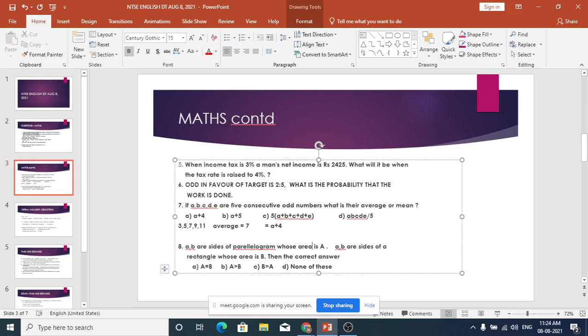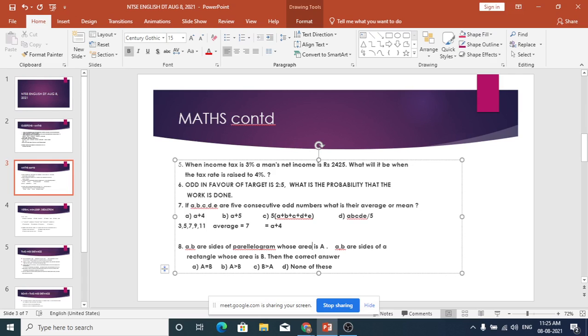Okay, no problem. They say there is a parallelogram and there is a rectangle. In a parallelogram you have length and breadth, where length is A and breadth is B. In a rectangle also, the length is A and the breadth is B. What is the formula for the area of a rectangle? L into B. In this case, A into B. They did not give L and B, they gave A and B. So the area of the rectangle is length into breadth.